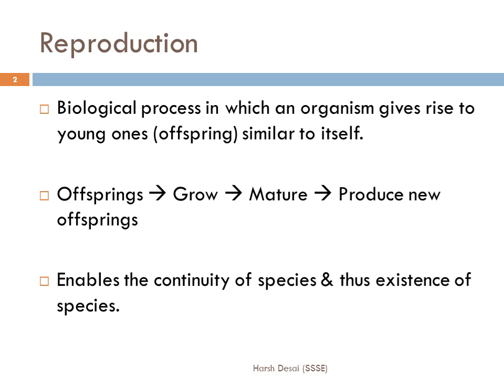Now, reproduction is the biological process in which an organism gives rise to young ones, or we can also say offspring similar to itself. These offspring grow, mature, and produce new offspring, and this cycle continues from generation to generation, which enables the continuity of a species and thus the existence of the species.